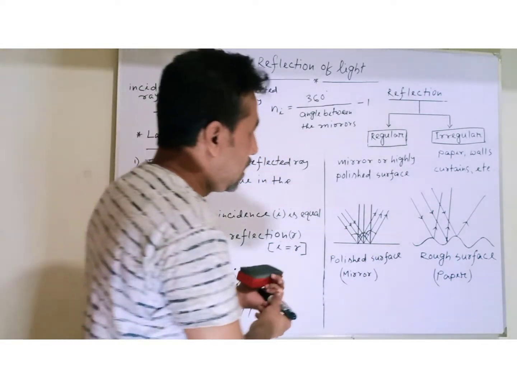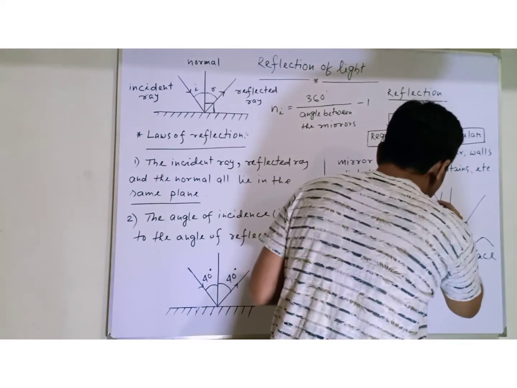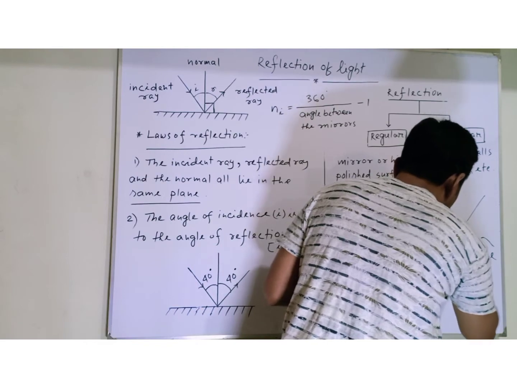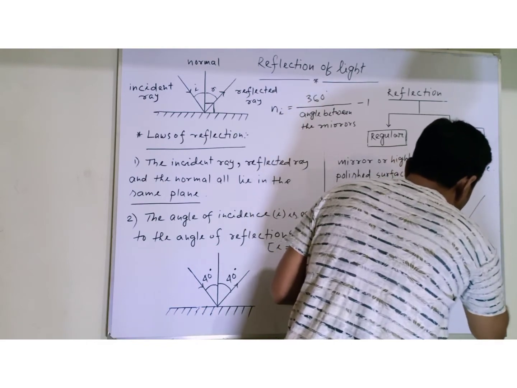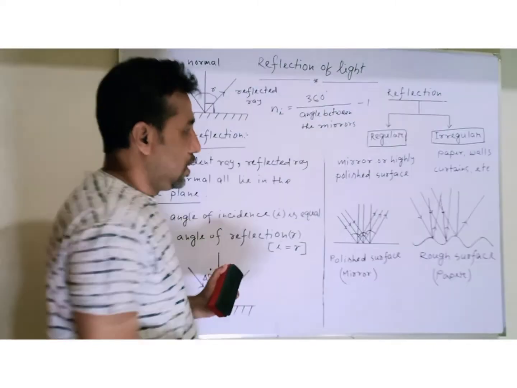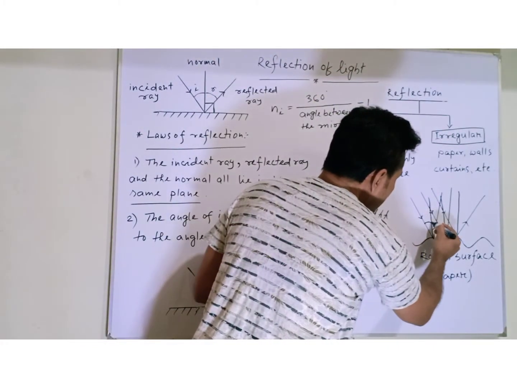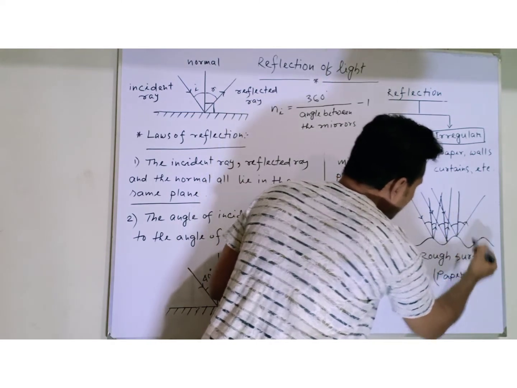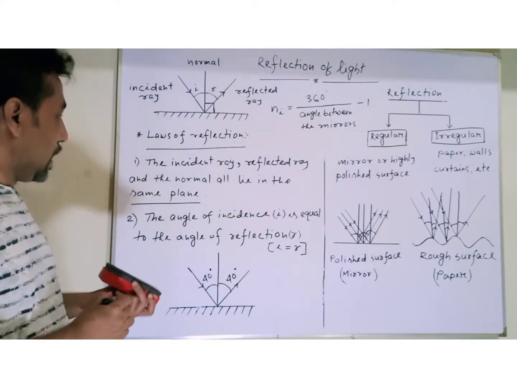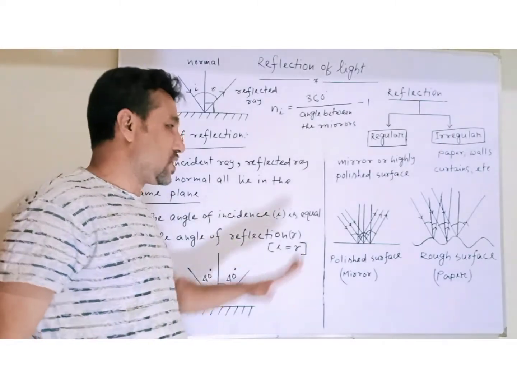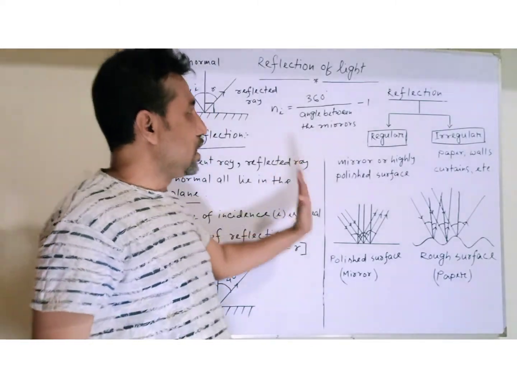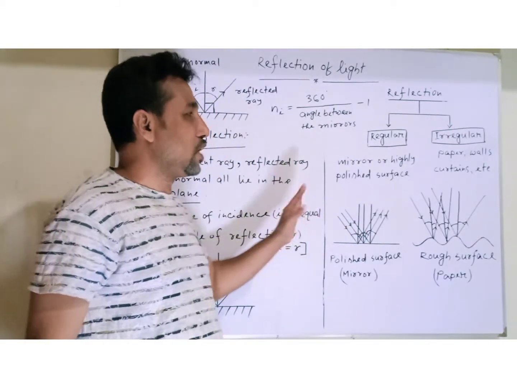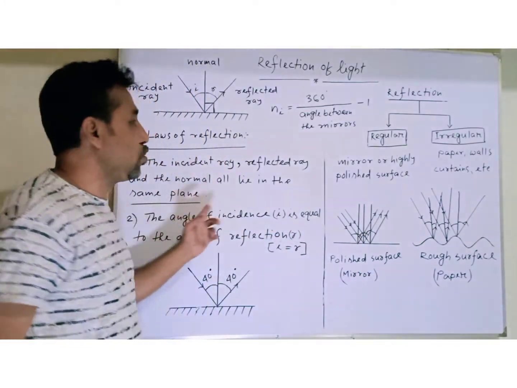You see here, if you imagine the normal at every point of incidence, you will notice that in this case also, the angle of incidence and angle of reflection will be equal. It means the laws of reflection are always valid for regular reflection or irregular reflection. Either regular or irregular, the laws of reflection will be followed.